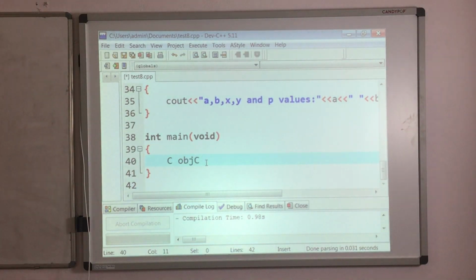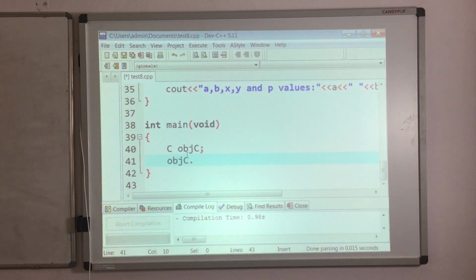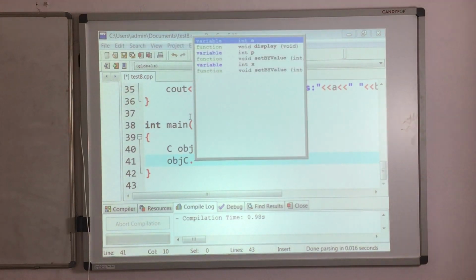So quickly, inside my main function, I will create the object for C class, obj C. No need of constructor call, directly it will create the object. After this, I want to initialize the value of A. Okay, C class object, now it is showing.